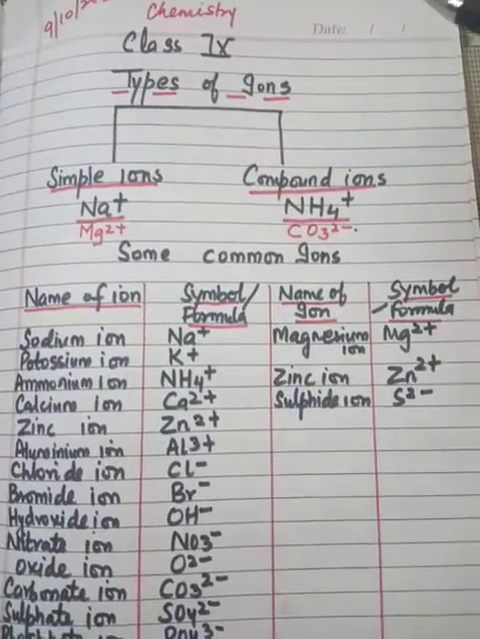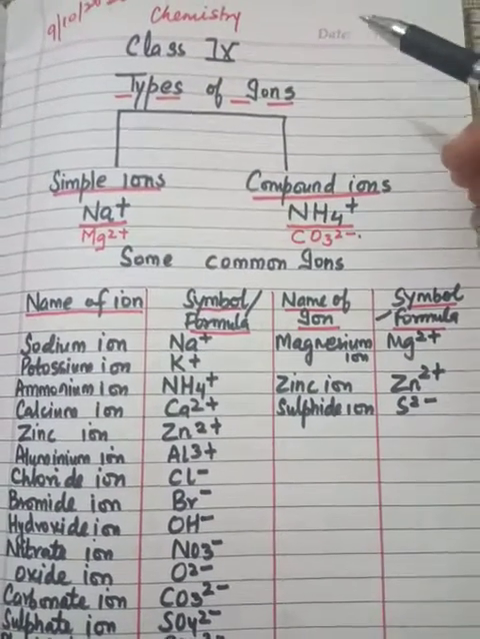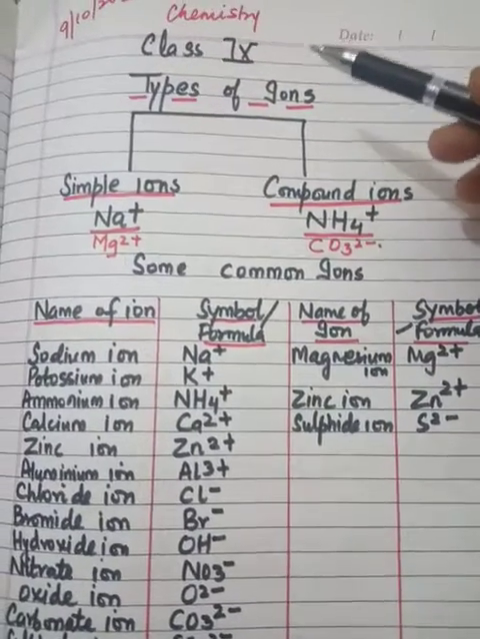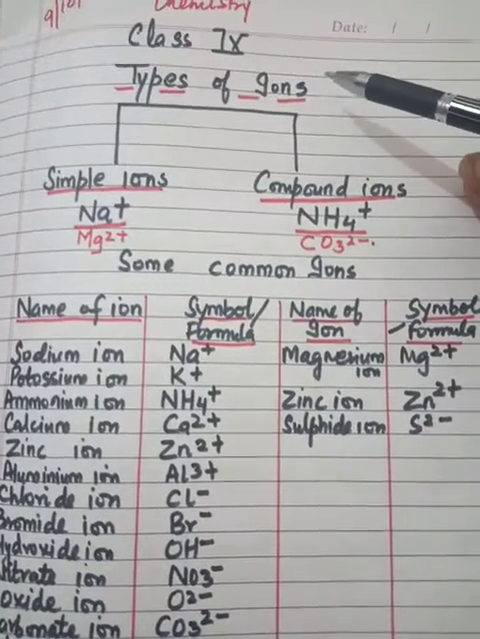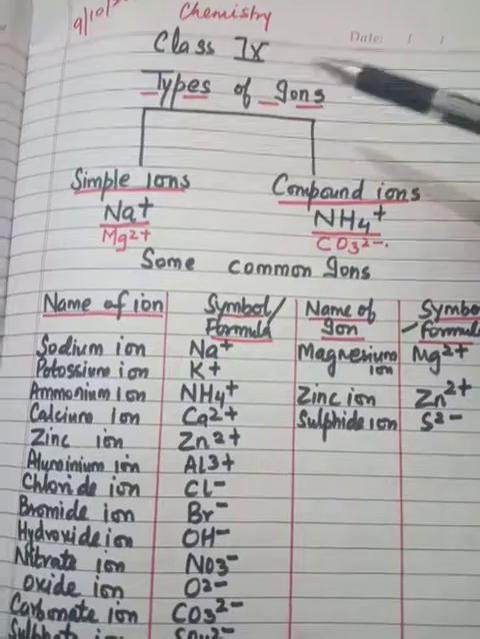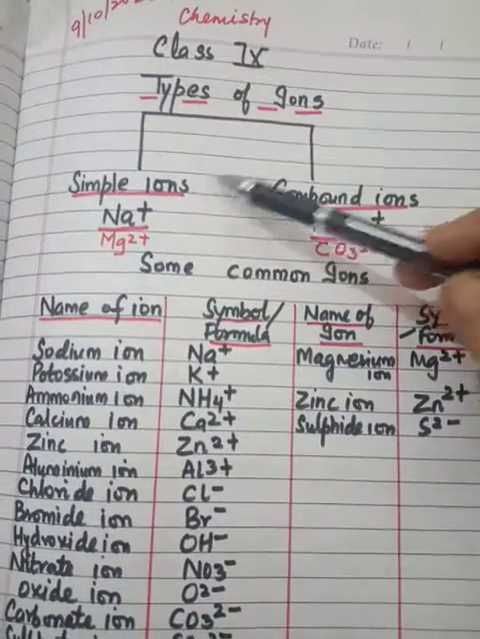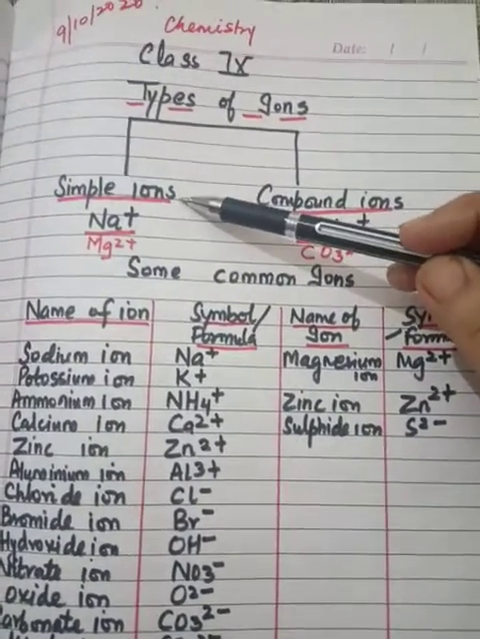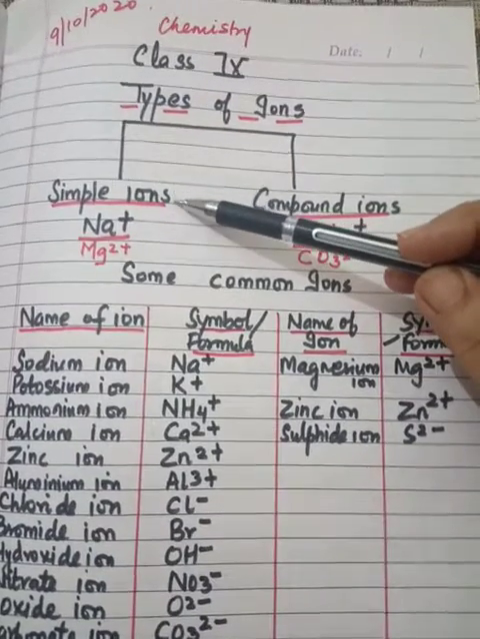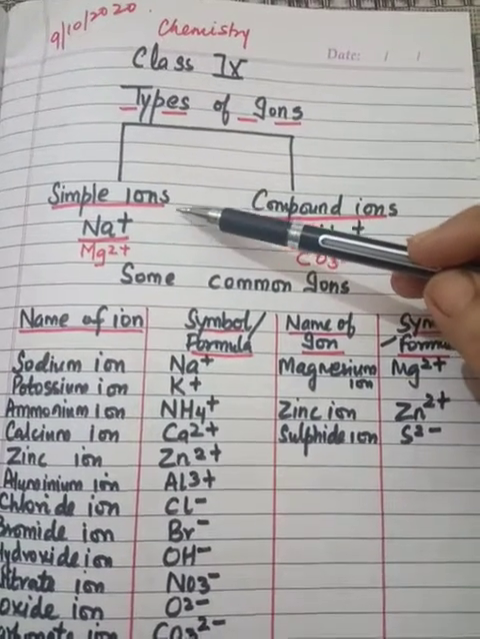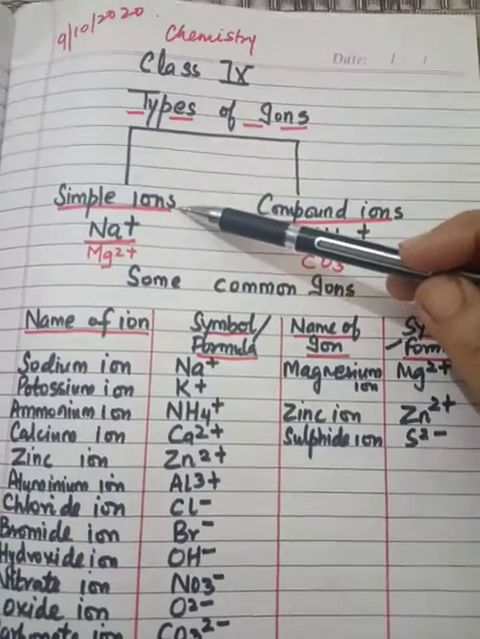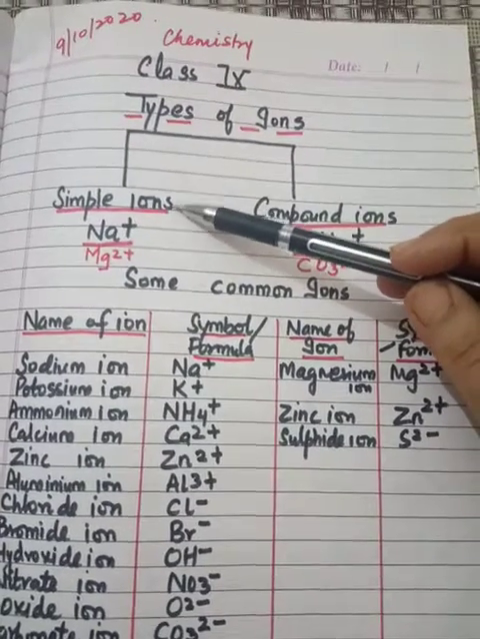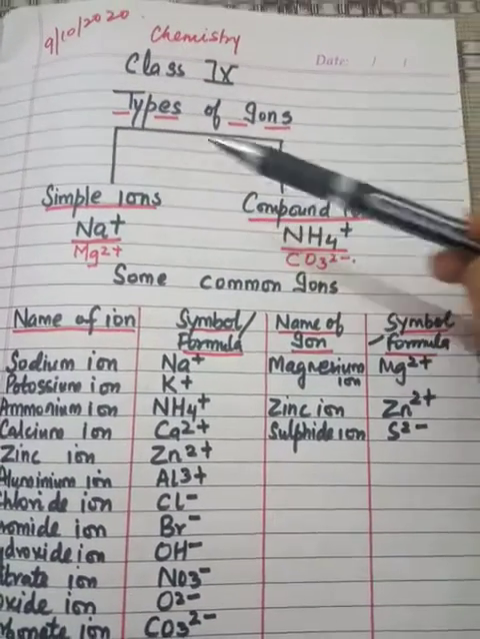Good morning, class. Today, in continuation of the topic ions, I'm going to explain types of ions. There are two types of ions, simple ions and compound ions. Now, what are simple ions? Those ions which are formed from a single atom are called simple ions. For example,